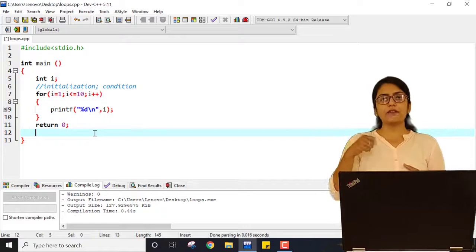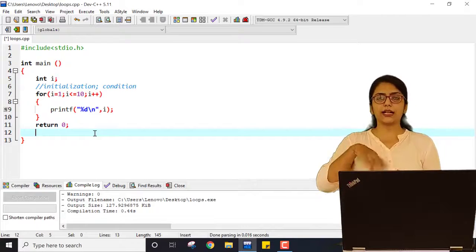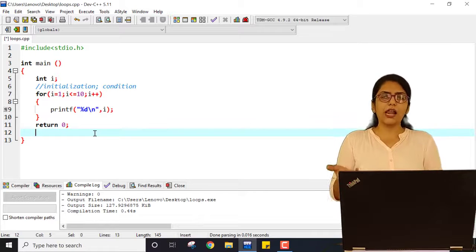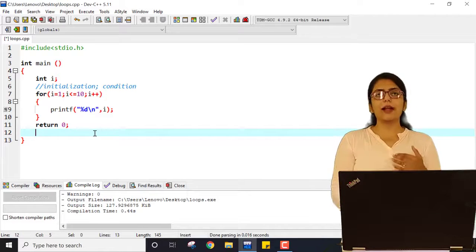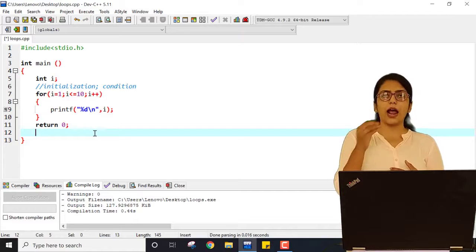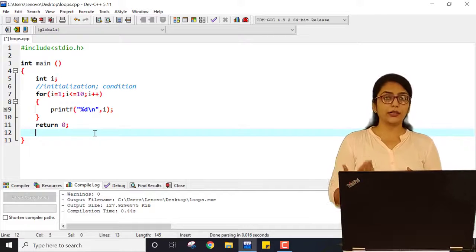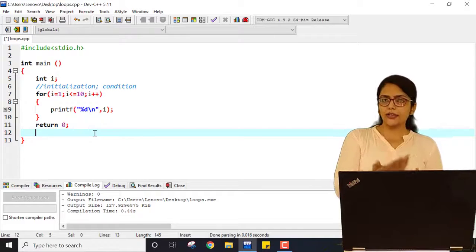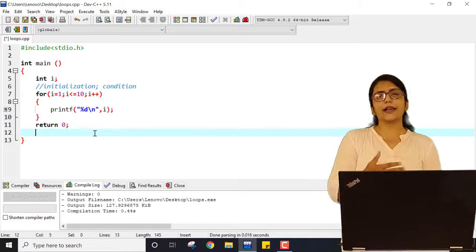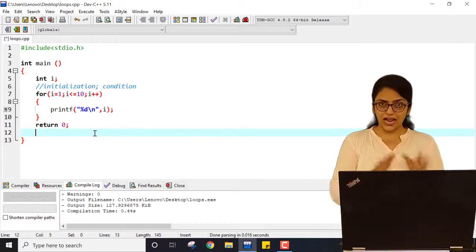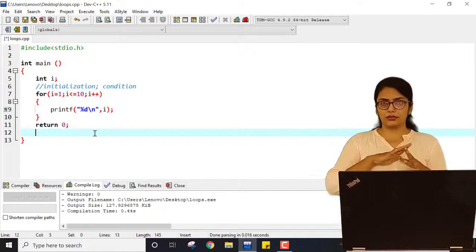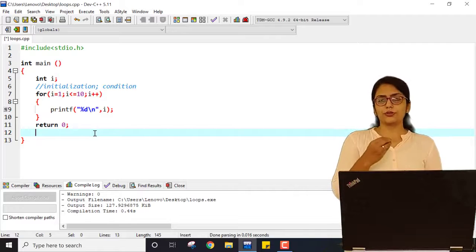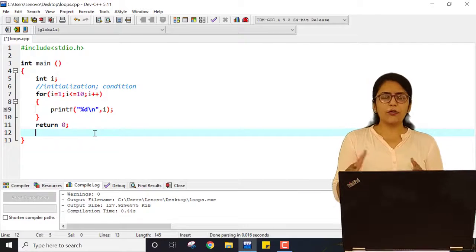In the previous case, I was just using i as a count, like the number of times the loop is executing. I just wanted to print hello, so the value of i doesn't matter. I just wanted to count the number of times i is incremented or decremented. At that time, I could use either initialization of i as 1 or i as 10. But now I don't just want to count the number of executions of the statements. I don't want that.